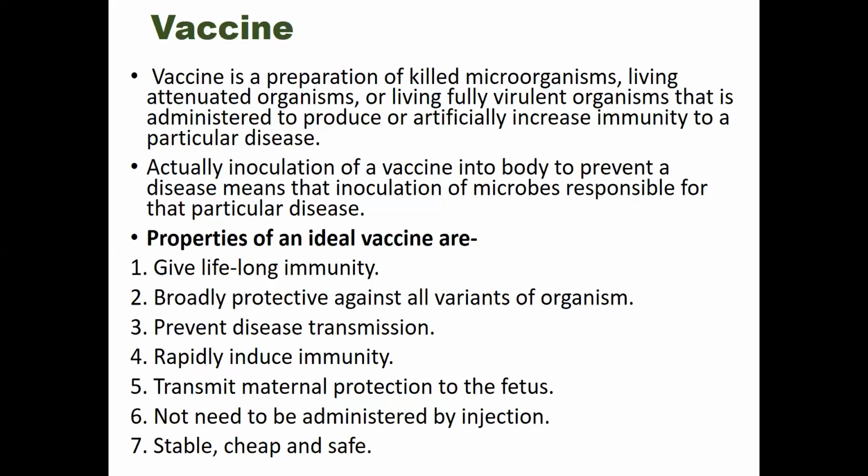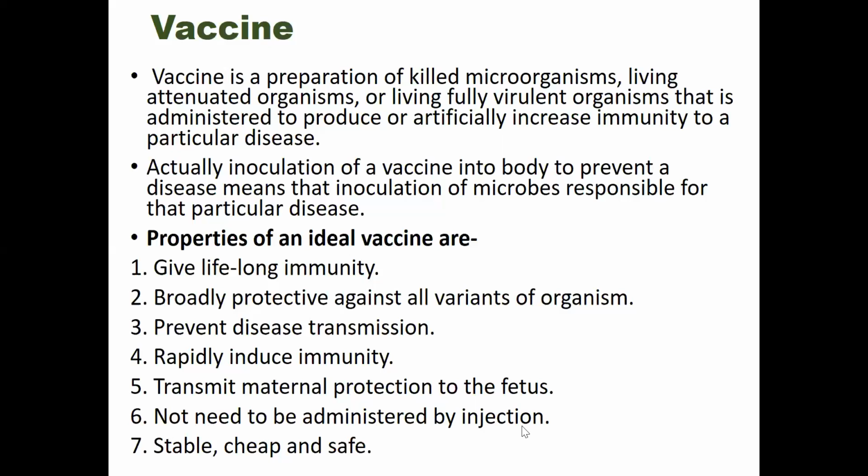Now let's talk about some properties of an ideal vaccine. It gives lifelong immunity by producing memory cells, and it's also broadly protective against all variants of organisms. It prevents disease transmission from one person to another. It also rapidly induces immunity. It transmits maternal protection to the fetus. And it does not need to be administered by injection.